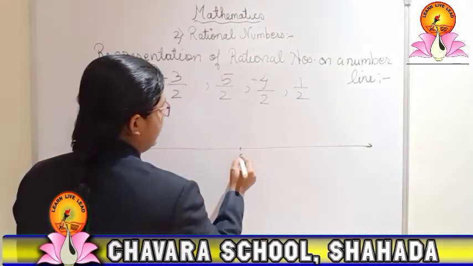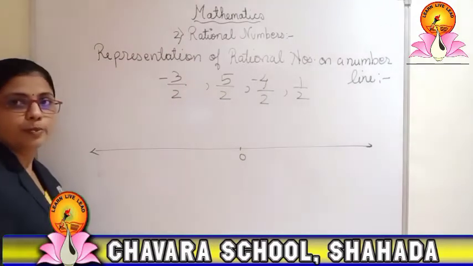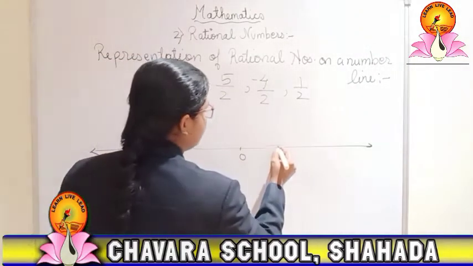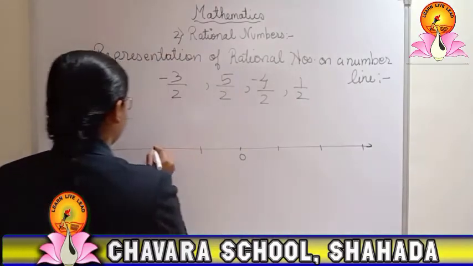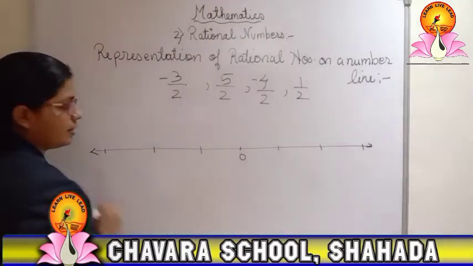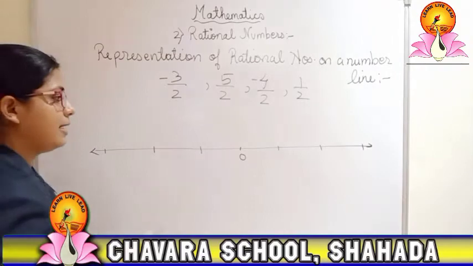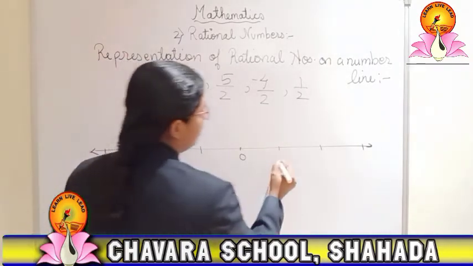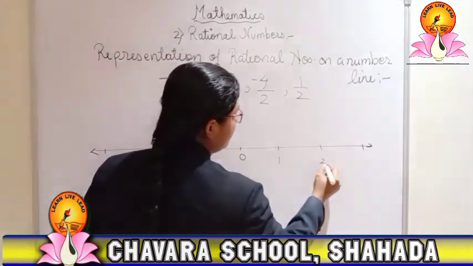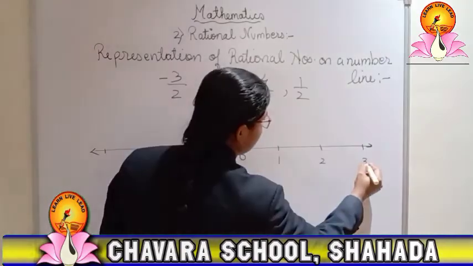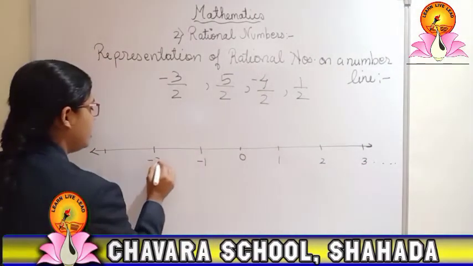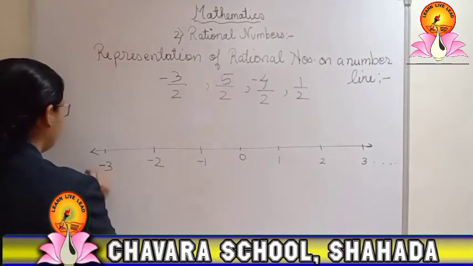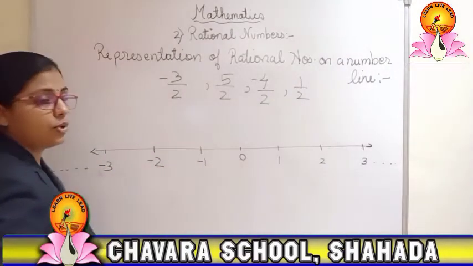Keep the center as 0. Mark the points at equal distances, right? After marking, write the numbers there. The right side will be positive numbers, and so on. Here negative 1, negative 2, negative 3, and so on.